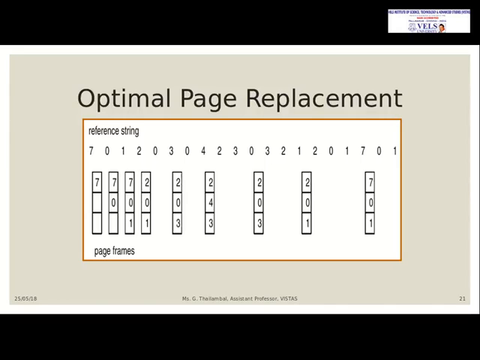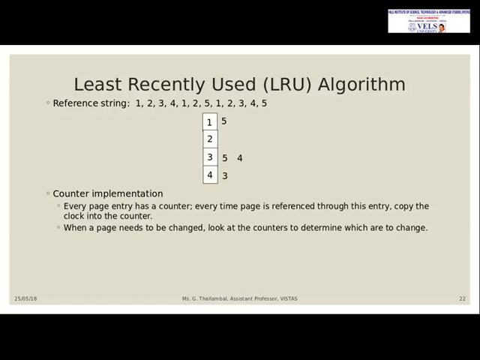So this is called optimal page replacement. You have to check the reference string ahead in order to replace the pages. And the next one is the least recently used algorithm.